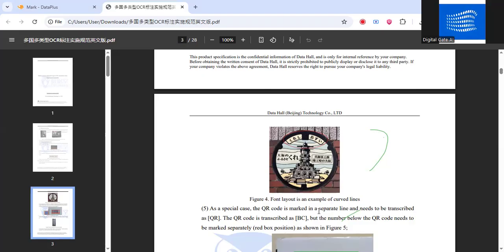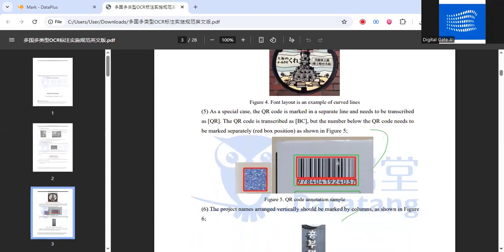Then we have the fifth point. As a special case, the QR code is marked in a separate line and needs to be transcribed as QR. The barcode is transcribed as barcode, but the number below the code needs to be marked separately. For example, if in the image there is a QR code or a barcode, you have to make the box and, in the transcription text, write QR.